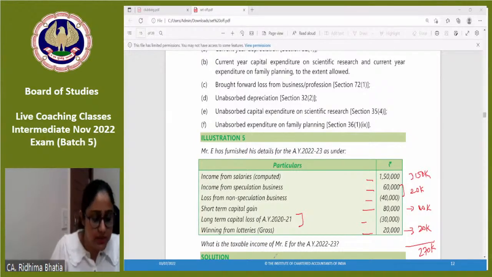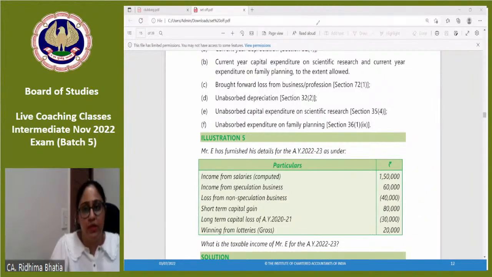ठीक है, एक और क्वेश्चन करते हैं. Quickly, illustration 3 we'll do, but you will do this illustration, not me. Okay? So please be honest to yourself and tell me the answer.